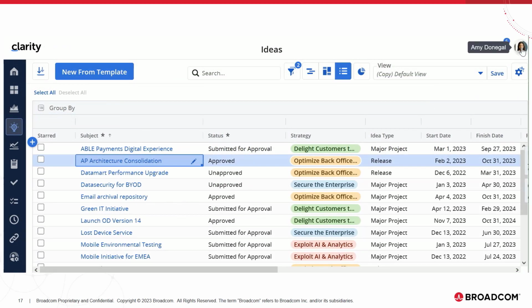I am logged in as Amy Donegal, and I am converting the idea API architecture consolidation, which is in approved state. So let me convert this to a project.